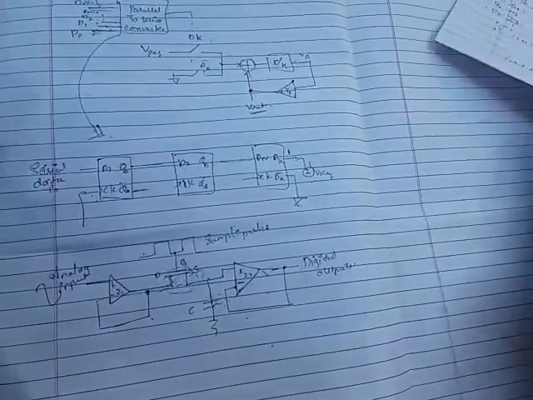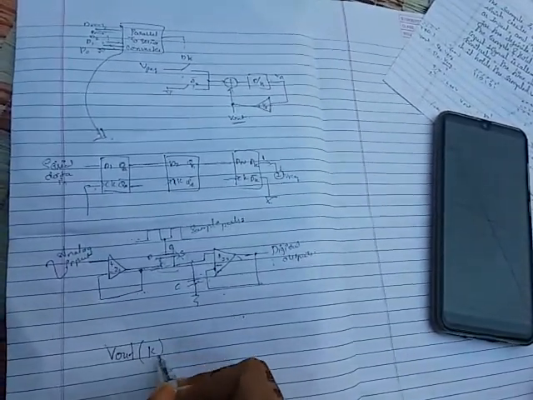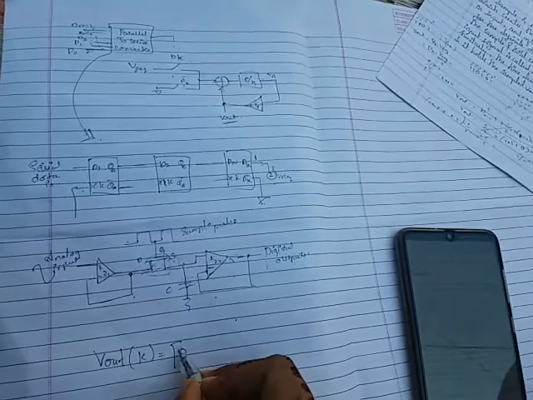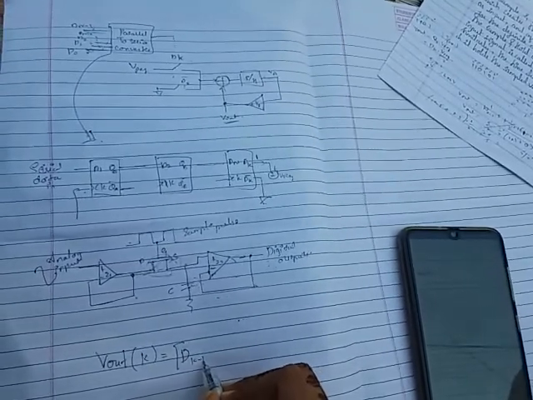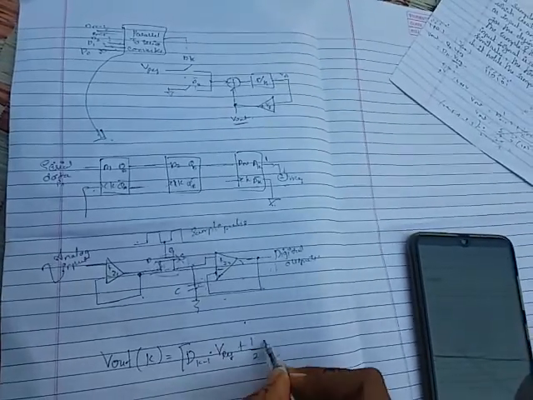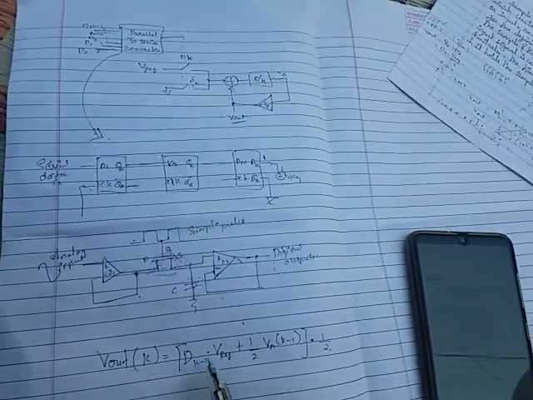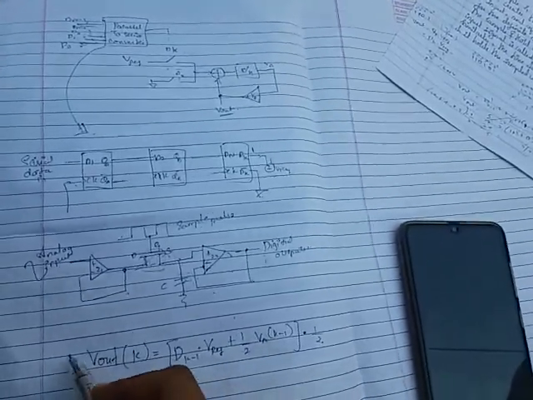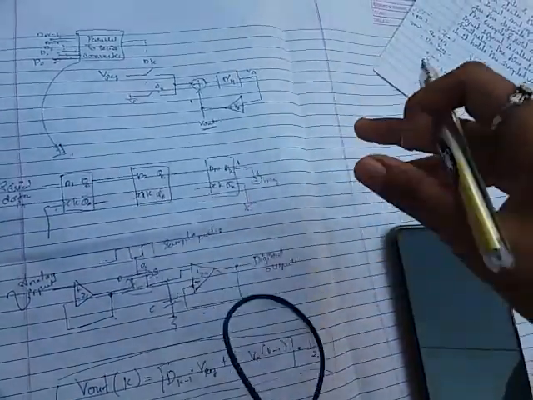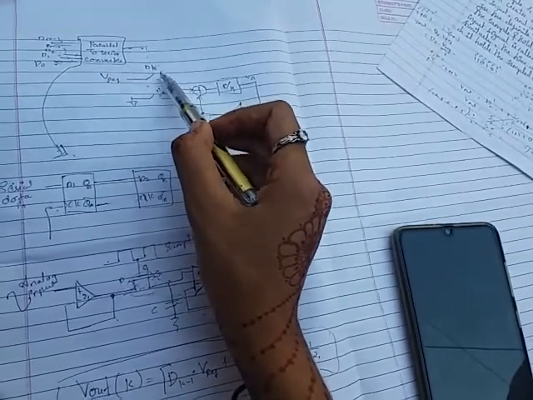The equation for calculating the output voltage of this circuit is V out of k equals, this is a D flip flop, so the input is D of k minus 1 times the reference voltage VREF plus half VA of k minus 1 times half. So how has this general equation come for this output, depending upon this diagram? See this diagram. Here we are getting this output, right? So this is my output value.